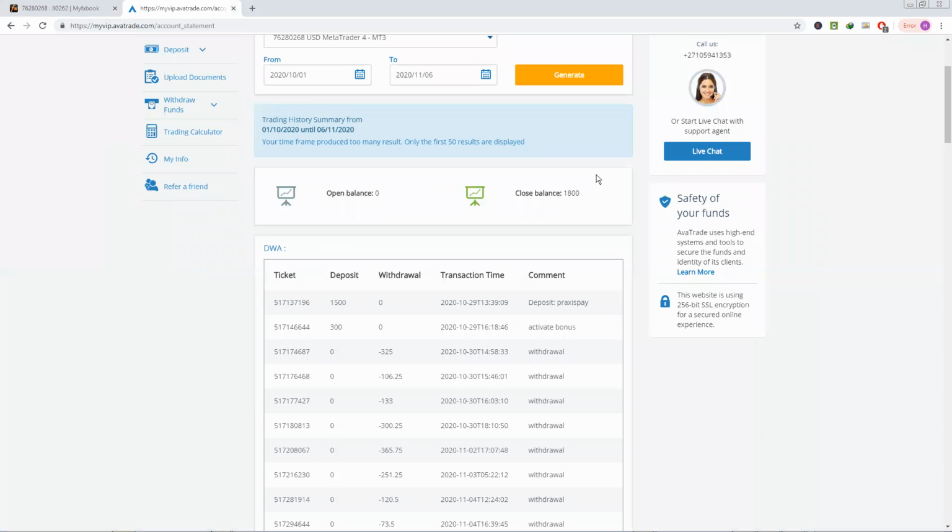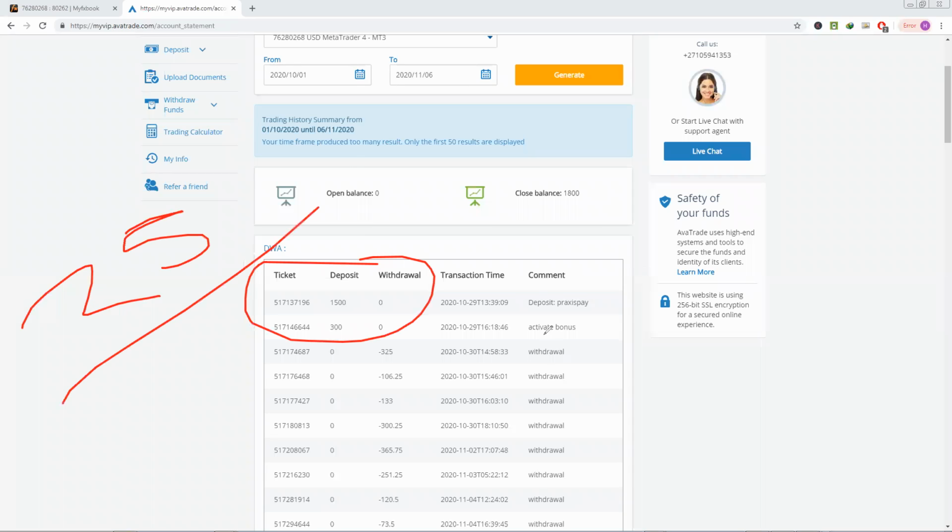So I'm going to show you how much was made, how much was deposited in 5 working days or 6 working days, right? Something like that. So the initial deposit was actually, as you can see here, 1,500, roughly about 25,000 rand.